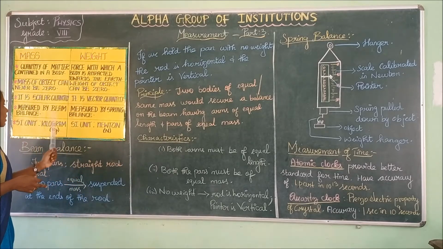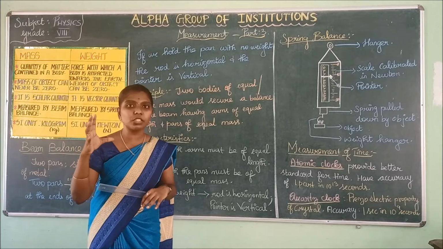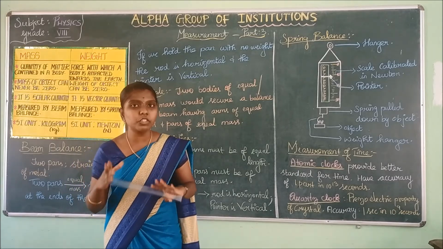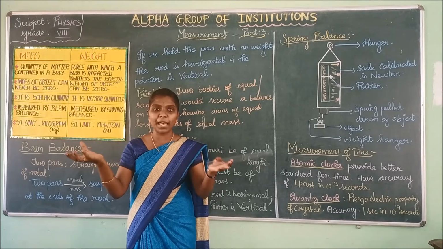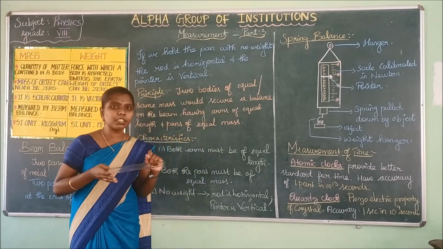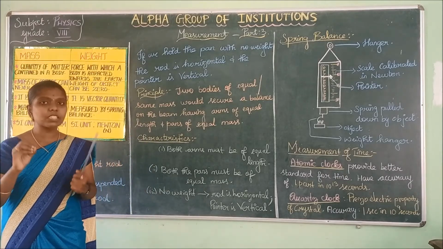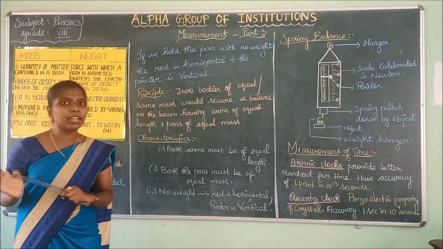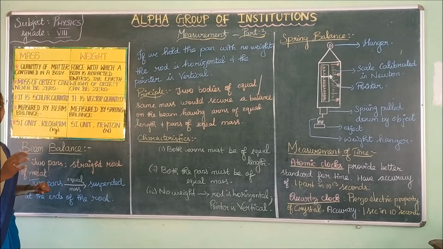Mass is measured with the help of a beam balance. If you go to a shop, how will the shopkeeper measure the quantity of the substance? He will measure it with the help of the beam balance. There will be two pans tied to a rope. You would have seen it, right? Nowadays, beam balances are replaced by digital balances, but you would have seen it somewhere. The device to measure mass is the beam balance.